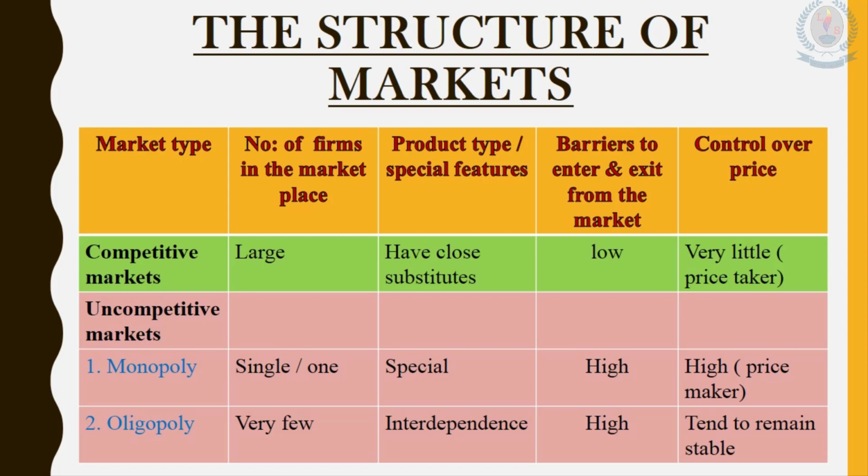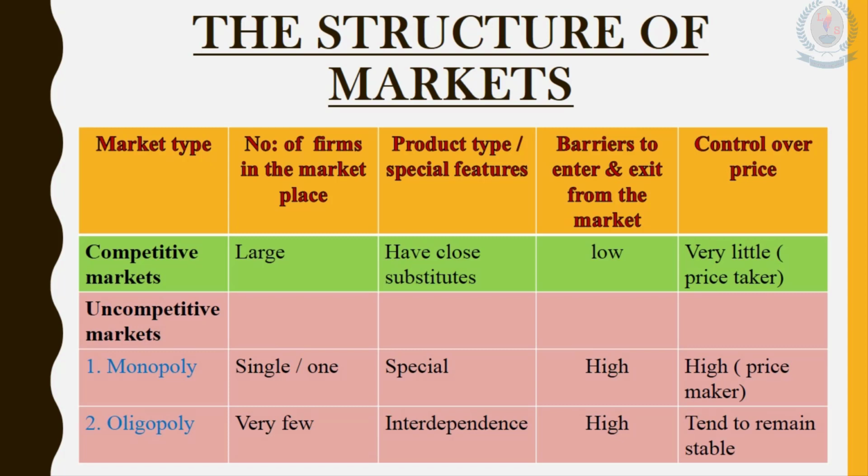That product is a special product, the barriers to enter and exit this market are very high, and the control over price is also very high.